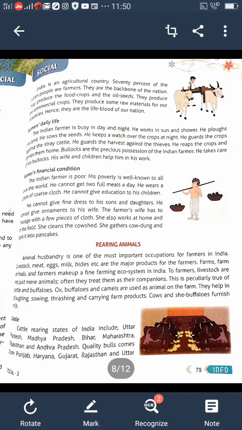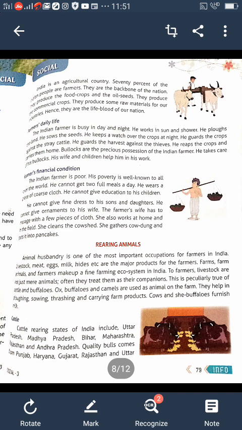Bullocks are the precious possessions of Indian farmers. He takes care of his bullocks. His wife and children help in his work. So this is the daily life of farmers. So, about how to get the finance, the Indian financial condition: Indian farmers are very poor.